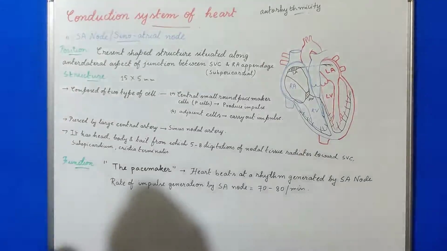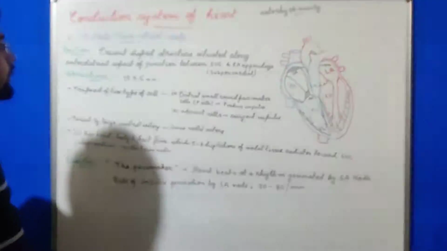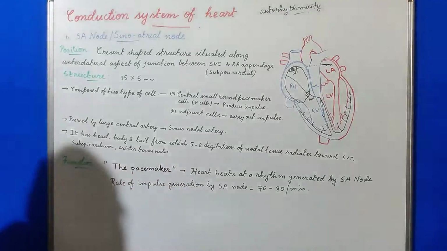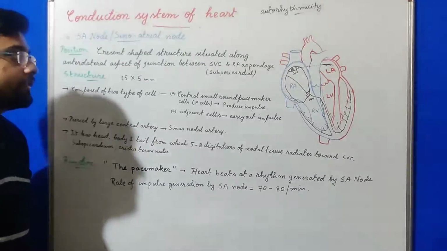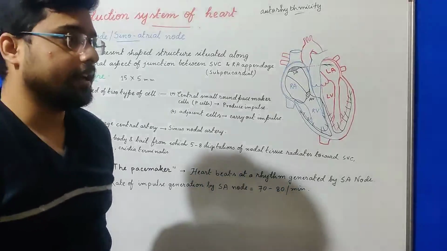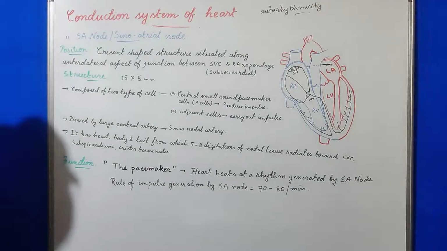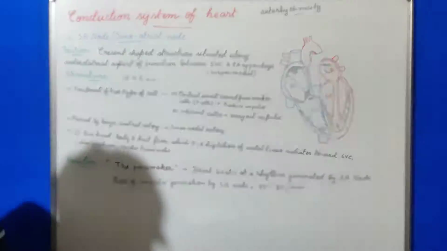First, its shape is crescent shaped. It is an elongated structure situated along the anterolateral aspect of the junction between the superior vena cava and the right atrial appendage. The measurement of the sinoatrial node is 15 by 5 mm on average.